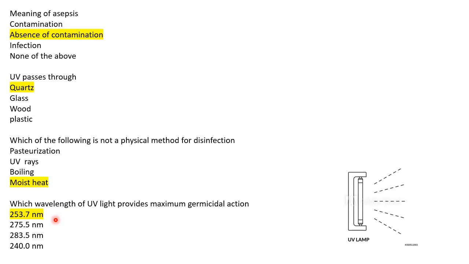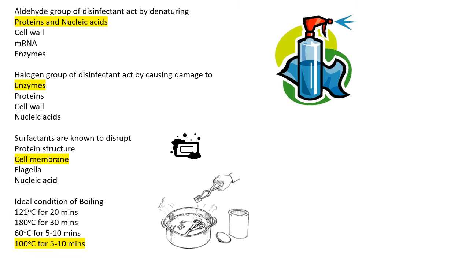The next question: which wavelength of UV light provides maximum germicidal action? So the wavelength of 253.7 nanometers provides maximum germicidal action. Okay. Then aldehyde group of disinfectants, they act by denaturing what?